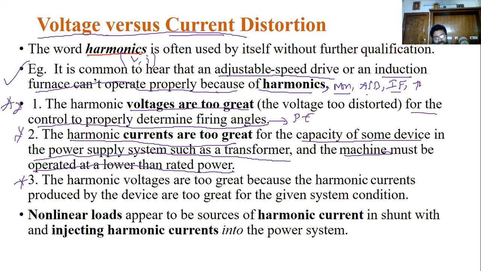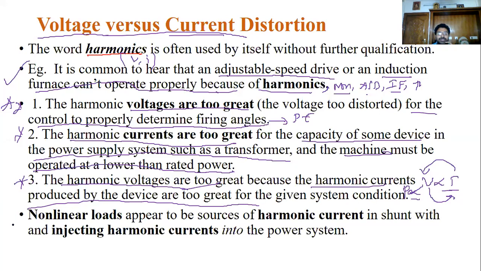Another case is that harmonic voltages increase because of some currents produced by the devices. Voltage and current are interlinked. Remember, if the current changes, the voltage also changes, and if the voltage changes, the current also changes. These are interlinked by the power.